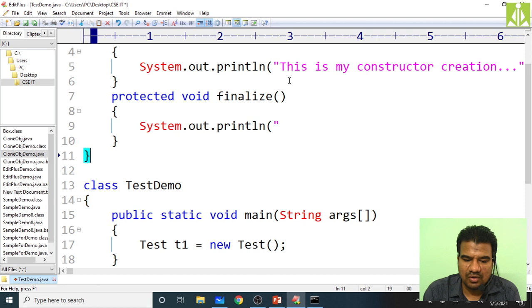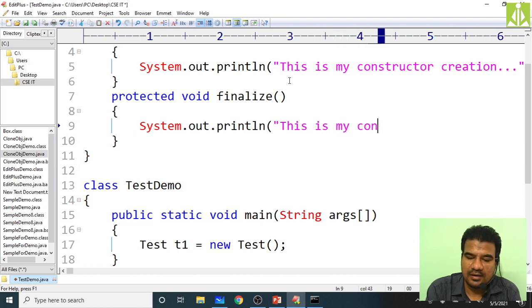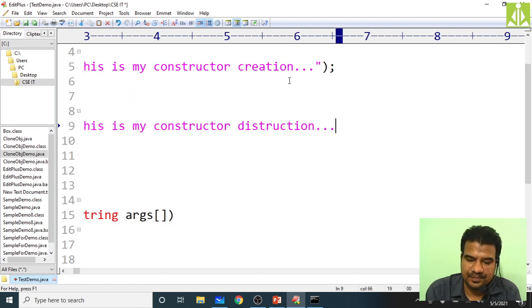And come down over here and put one statement: this is my constructor destruction. Creation and destruction.